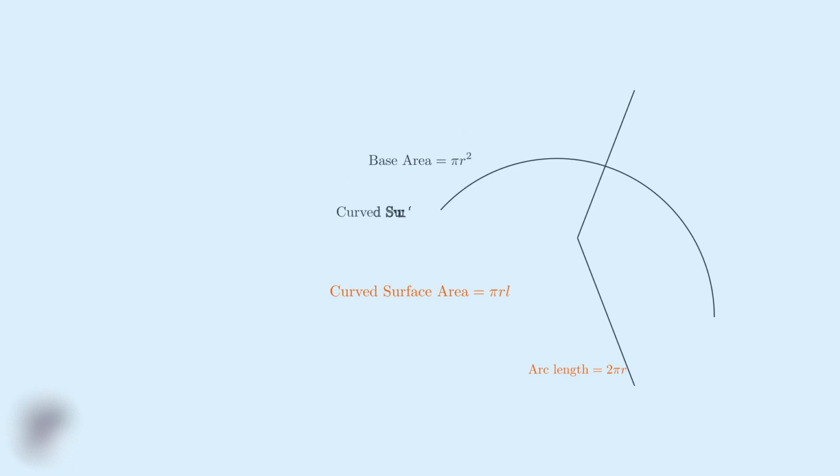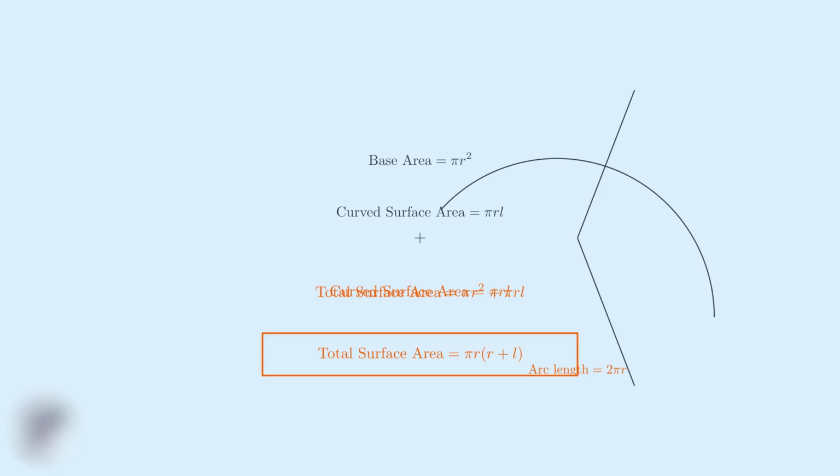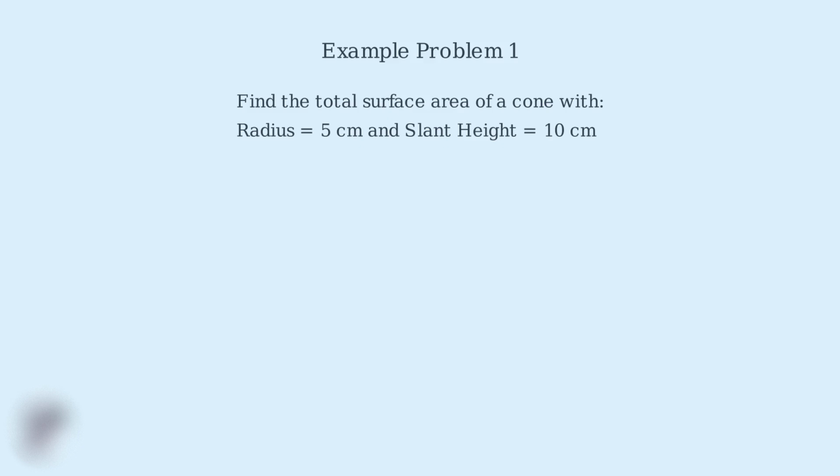Finally, to get the total surface area, we add the area of the circular base, which is pi r squared, to our curved surface area pi rl. We can also factor this expression to get pi r times the quantity r plus L. This visualization shows us exactly why the formula works and makes it much more intuitive to remember. Now we're ready to solve our first example problem.